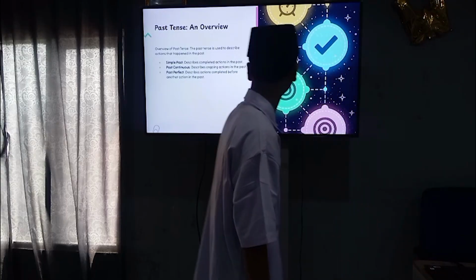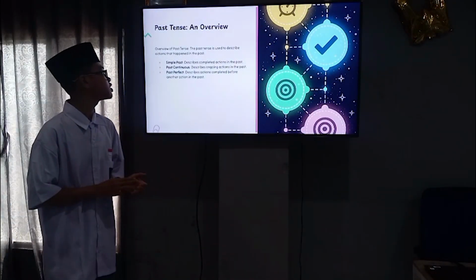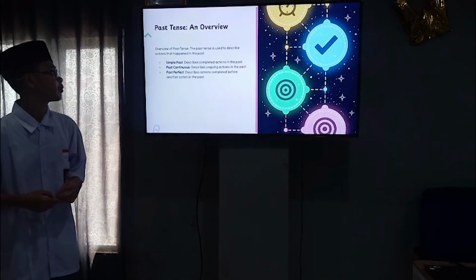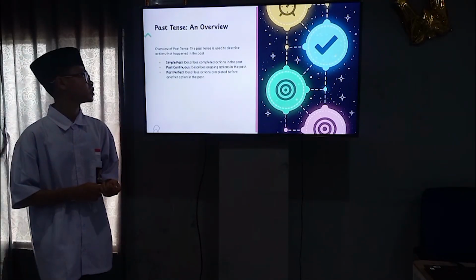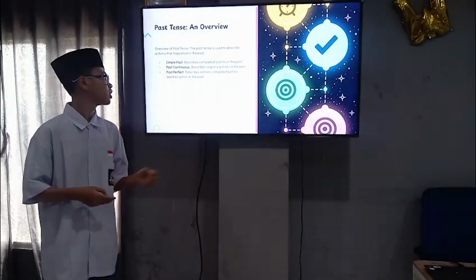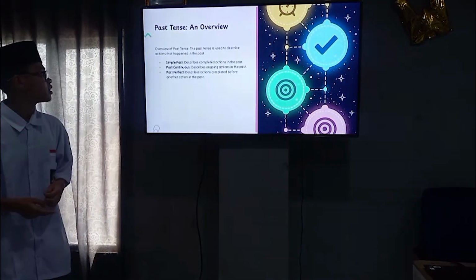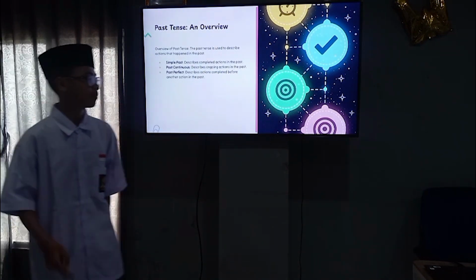Past tense, an overview. The past tense is used to describe actions that happened in the past. Simple past describes completed actions in the past. Past continuous describes ongoing actions in the past. Past perfect describes an action completed before another action in the past.